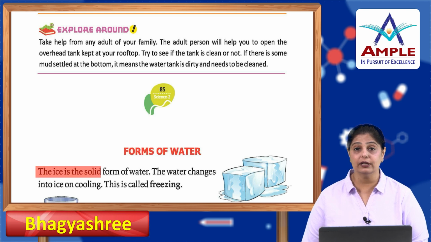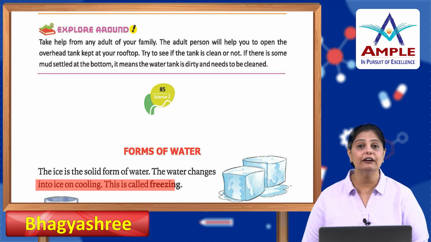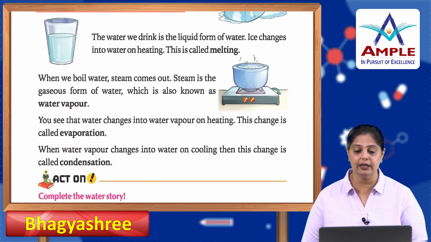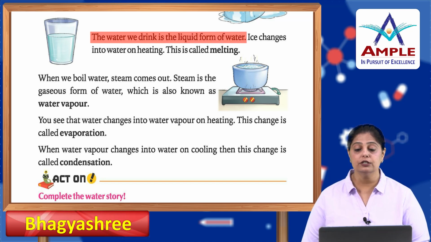The ice, it is the solid form of water. The water changes into ice upon cooling. This is called freezing. So, when we store water in the freezer of the fridge, it turns into ice. Okay? The water we drink is the liquid form of water. So, it is liquid.